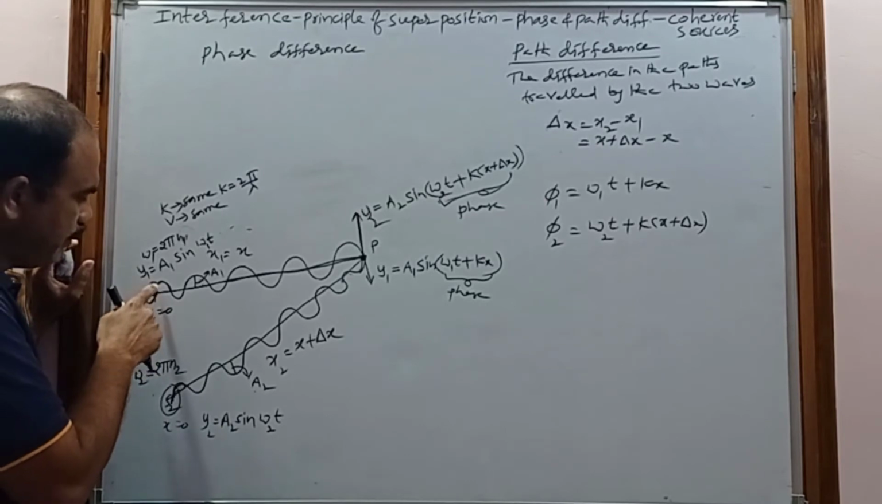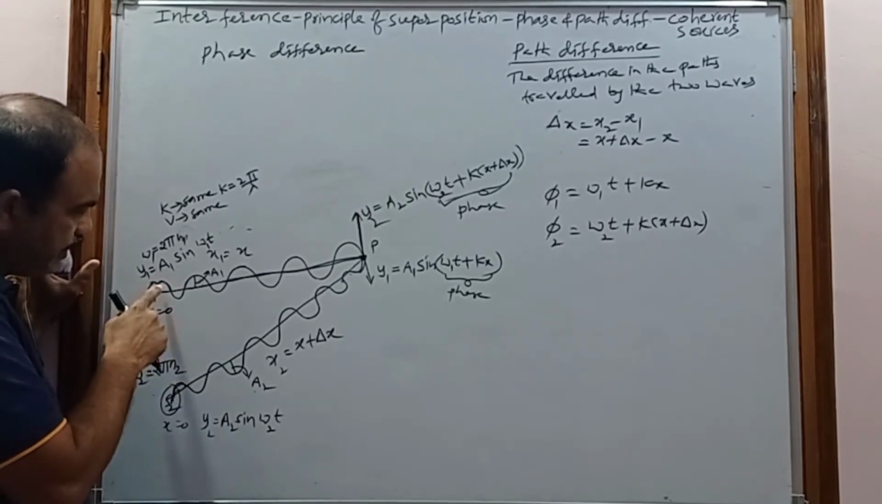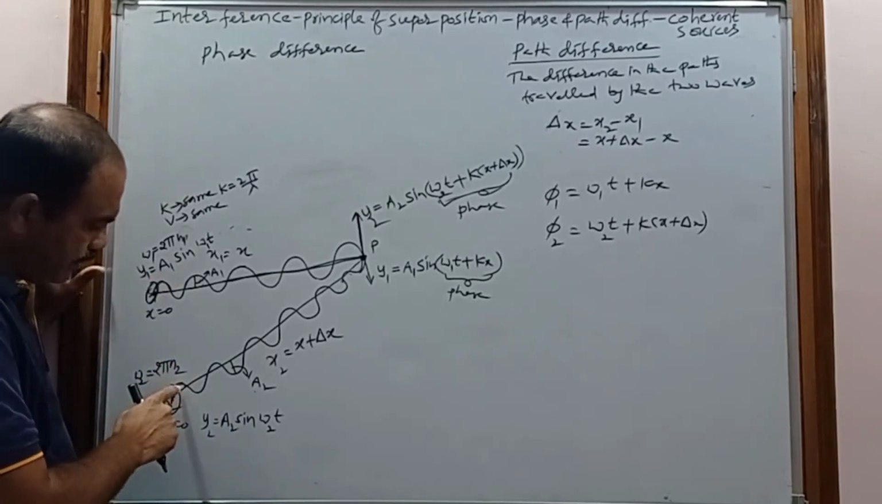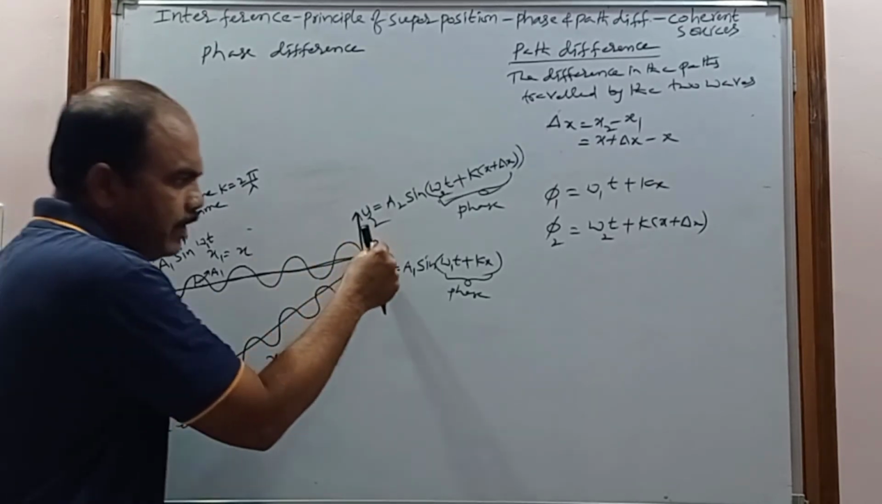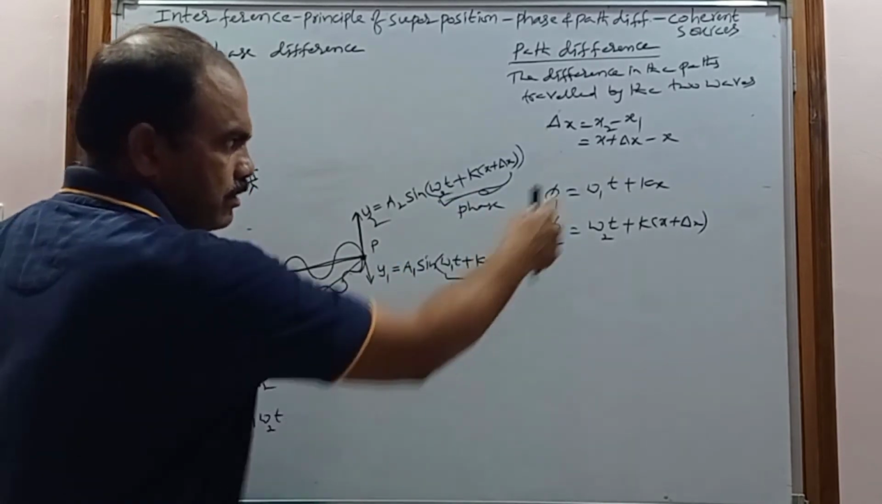The first wave started with the crust. The second wave also started with the crust. Reaching this particle P, they have some phase difference. So now what is the phase difference?